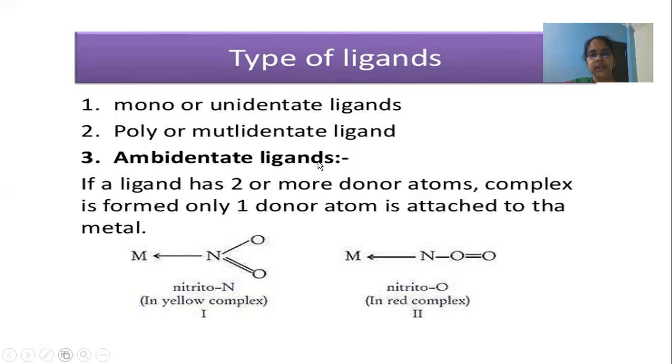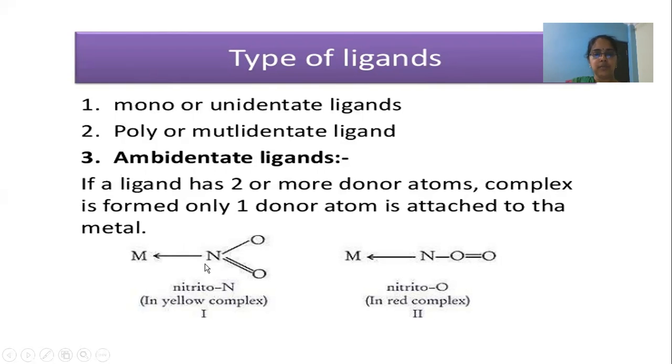In case of ambidentate ligands, all the donor atoms present in the ligand can donate electrons, but only one atom will be attached to the metal atom. These are some examples of ambidentate ligands, like the nitrito ligand NO2. Nitrogen and oxygen both can donate the electrons to the metal.